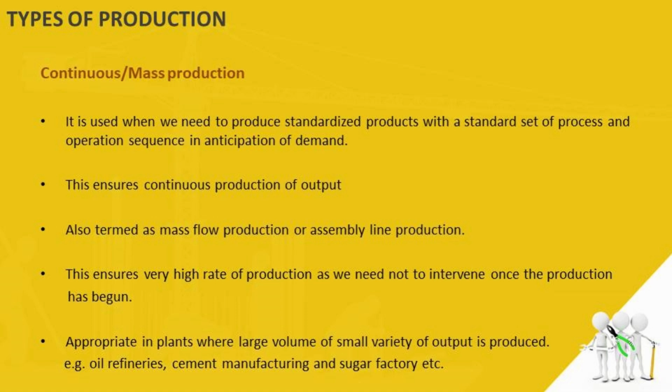This particular production system ensures a very high rate of production because we need not intervene once the production has begun. This production system is appropriate in plants where a large volume of small variety of output is produced. Let's say, for example, oil refineries, cement manufacturing plants, sugar factories, etc.